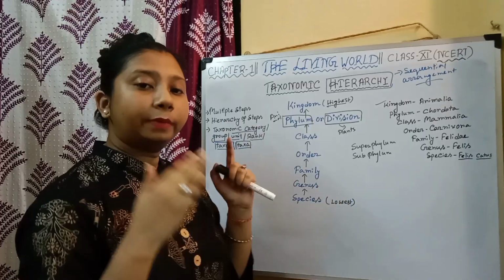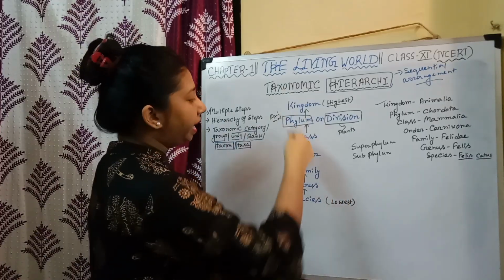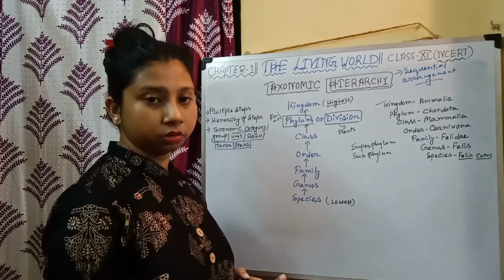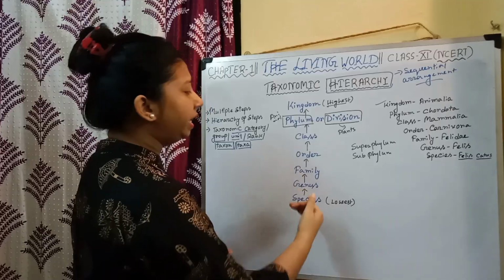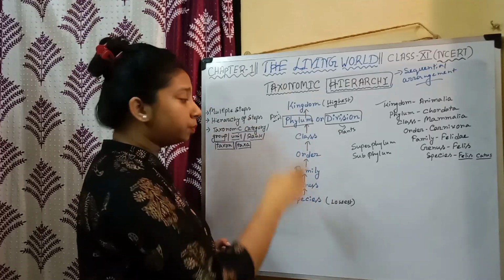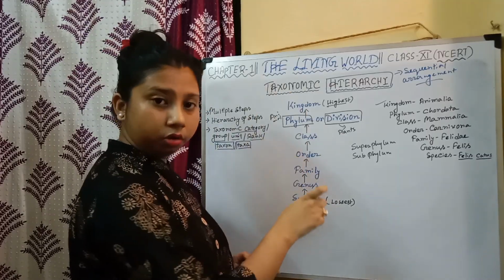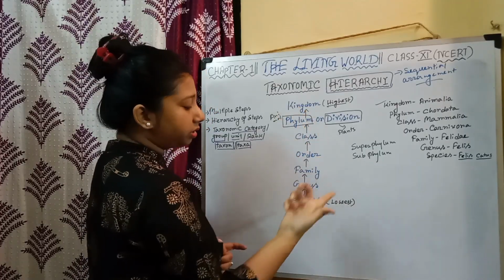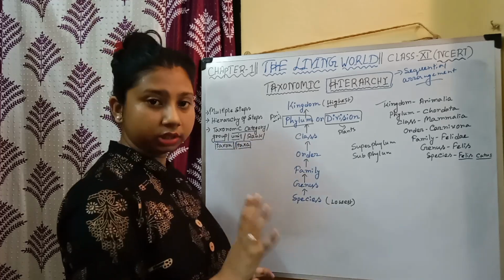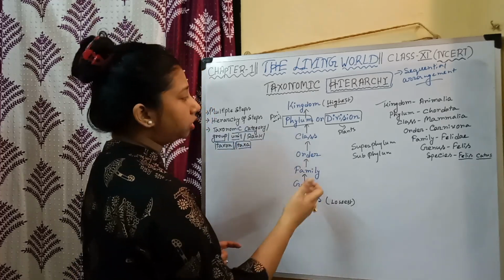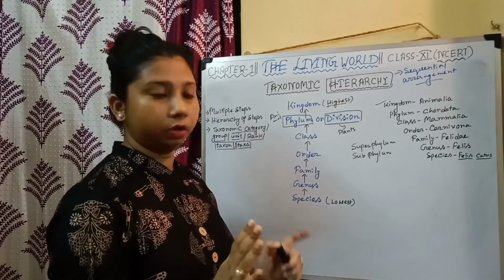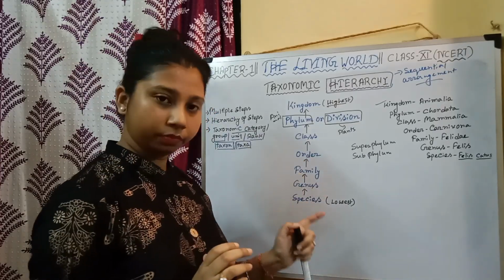When we are talking about obligate categories, we have to mention these seven taxonomic categories while classifying an organism, and in this proper order. You cannot write species before order, or write species and then kingdom. That's not possible. You have to maintain this order.